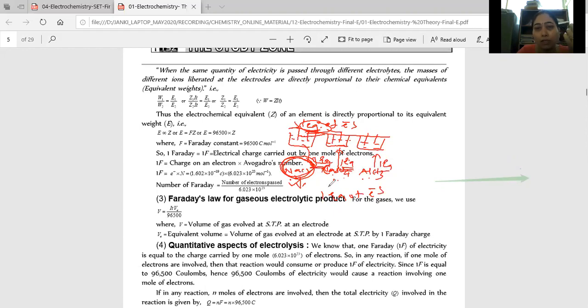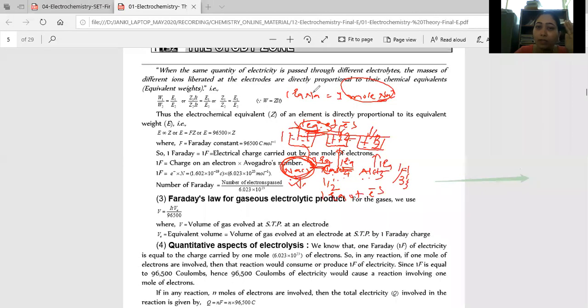Now I demanded the answer in moles. One equivalent of sodium is equal to 1 mole, because for sodium the equivalent weight and atomic weight are the same. For calcium, the equivalent weight is half of the atomic weight, so we get 1/2 mole. For aluminium it is 1/3, so we get 1/3 mole. So the answer will not get changed. As I demanded the answer in moles, your answer stays the same: 1 mole of sodium, 1/2 mole of calcium and 1/3 mole of aluminium, right?